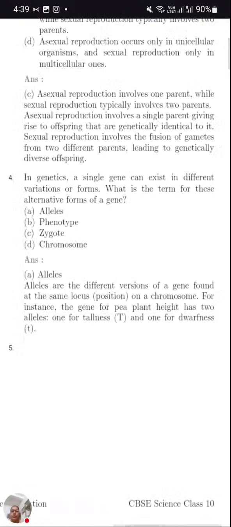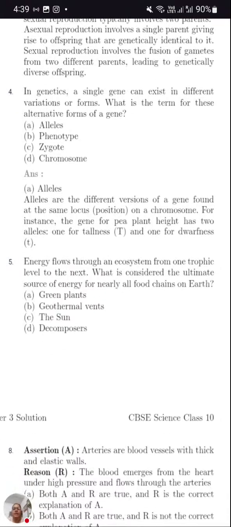Now coming to the fourth question, genetics: a single gene can exist in different variations or forms. What is the term for these alternative forms of a gene? That is allele. This question we are getting repeatedly. This is the third paper where we got the same question.